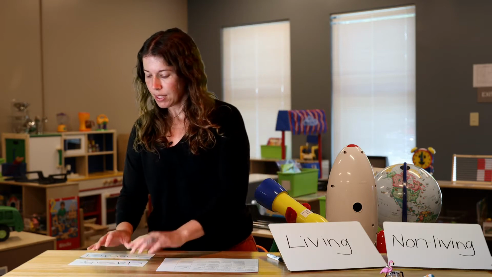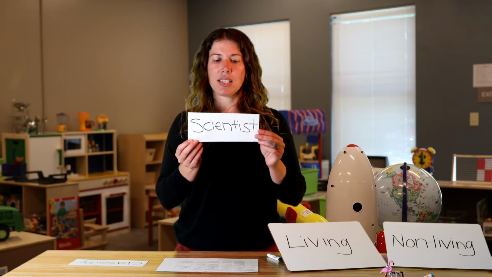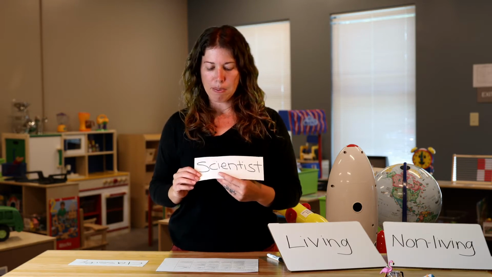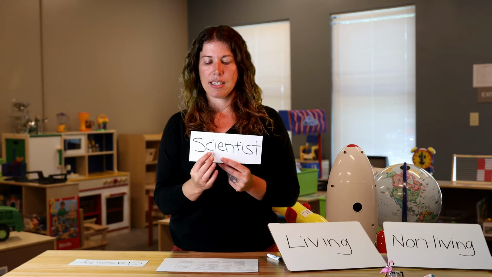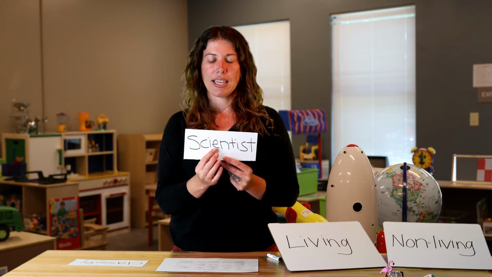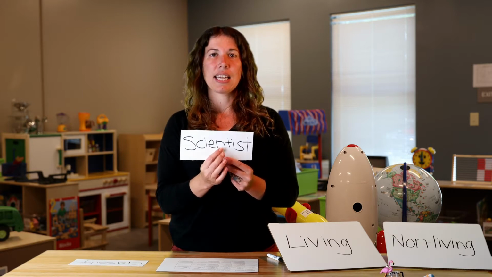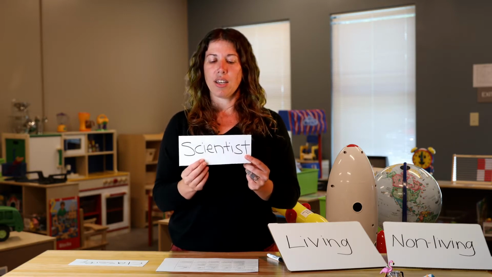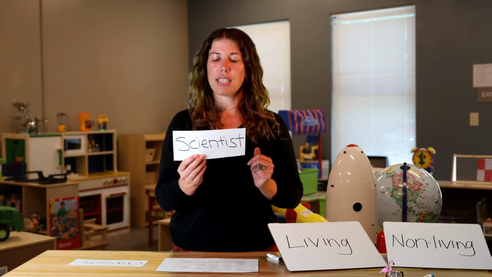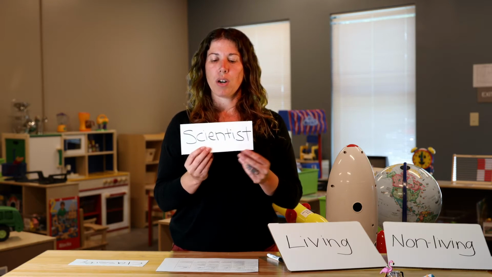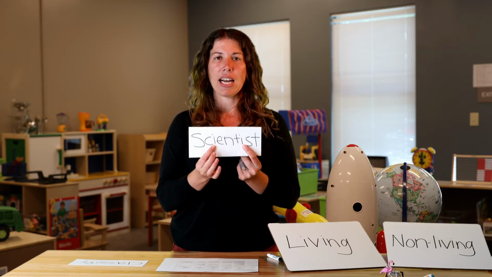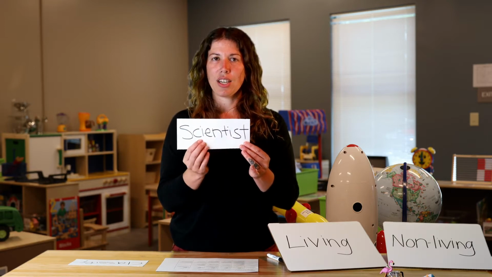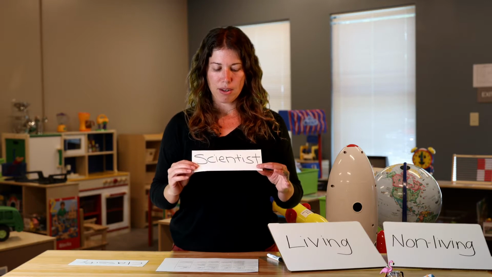All right. And I like this other word. It's scientist. Who is a scientist? Let's spell it. S-C-I-E-N-T-I-S-T. Good. Can you identify two letters that are the same in this word? Good. You have I and I. Another one? Good. You have two T's. Look at those letters and talk about them.